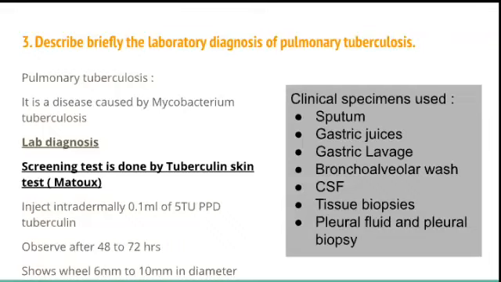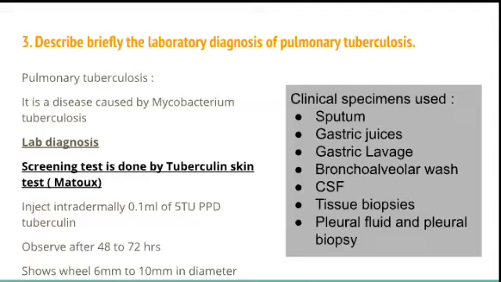So this short essay is: describe briefly the laboratory diagnosis of pulmonary tuberculosis. They have asked only the laboratory diagnosis for 7 marks. So you should be creative when you write headings for these kind of questions. So pulmonary tuberculosis, always as I said, you start with the definition.